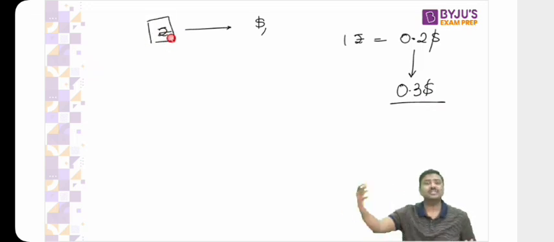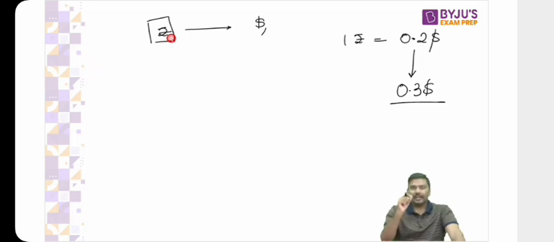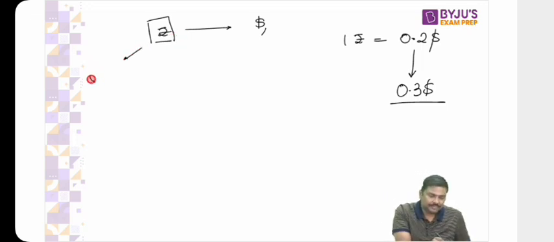Anyways, next point, important, all these are important. Then I'll introduce the concept of effective exchange rate. Now, the next point is, have a look at this. The rupee will conduct trade with the USA. The rupee will conduct trade with the UK. The rupee will conduct trade with Japan.